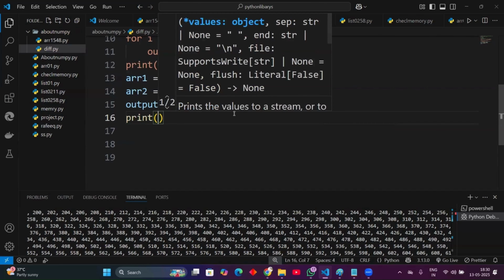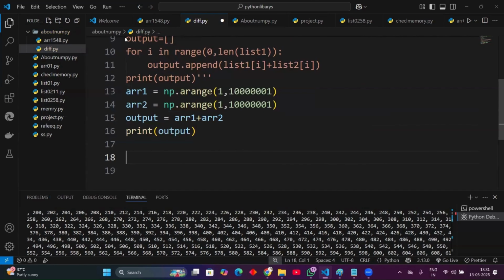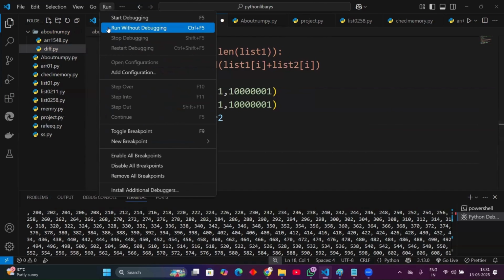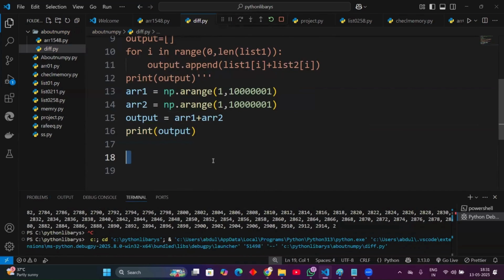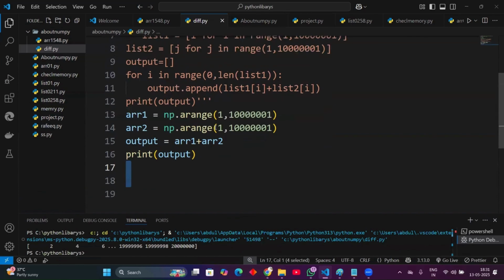You can see the output, right? See the difference between the list and NumPy, how much length it takes. See, it sums the data: 1 plus 1 is 2, 2 plus 2 is 4, 3 plus 3 is 6. It adds all the data and returns the values, right? But the same code I previously wrote for lists does not work. That is the beauty of NumPy. It did not require a large length of code. It's short. It compresses the code. That's why we use NumPy.